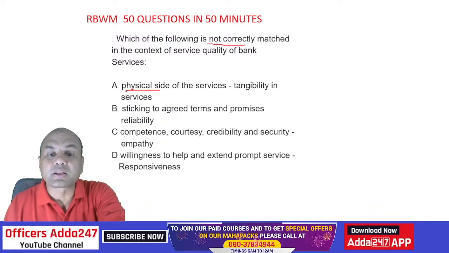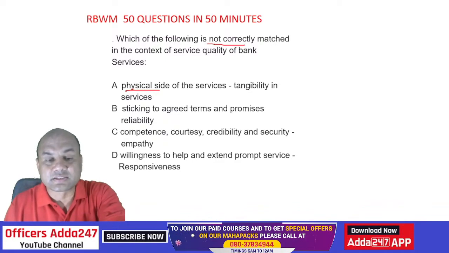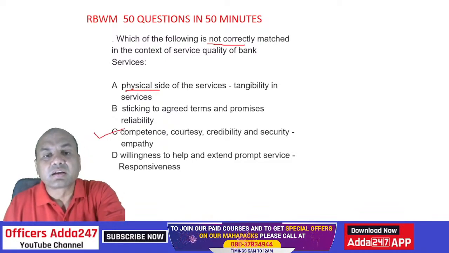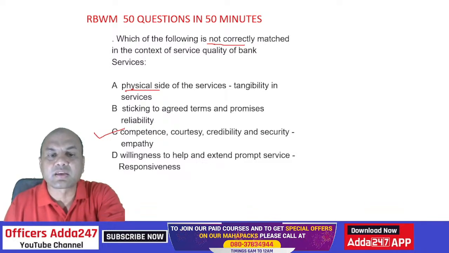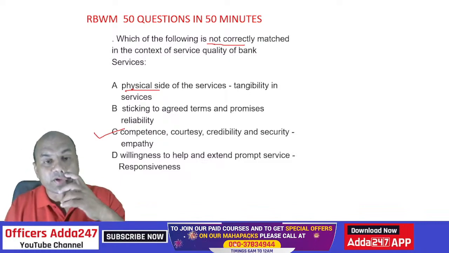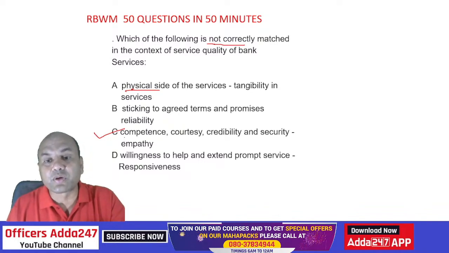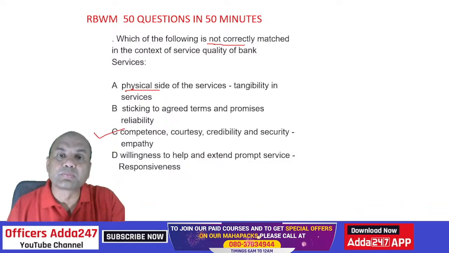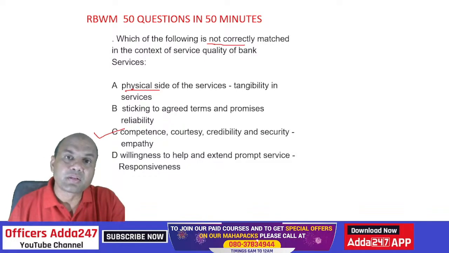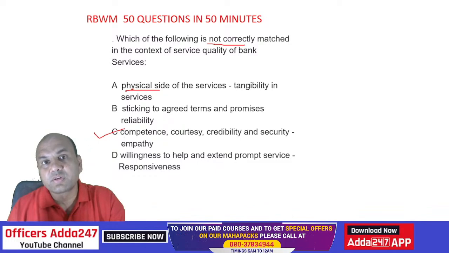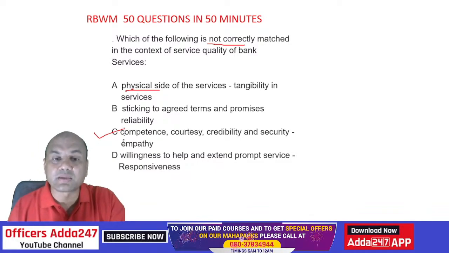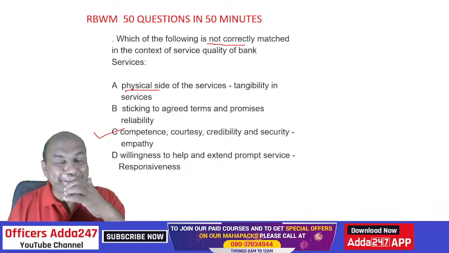Okay. Not correctly matched. So this answer is C, empathy. Okay. Competence, courtesy, credibility, security. This doesn't fall under the category of empathy. It falls under the category of reliability. Reliable. How much reliable you are. If you have a good credibility, good name, you will be more reliable. Right? Suppose if I give you to buy a toothpaste from Colgate or some local guy, whom will you buy? You will buy Colgate. Why? Because credibility, security, all these things are seen over here.